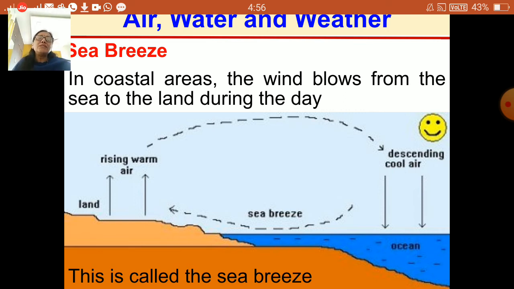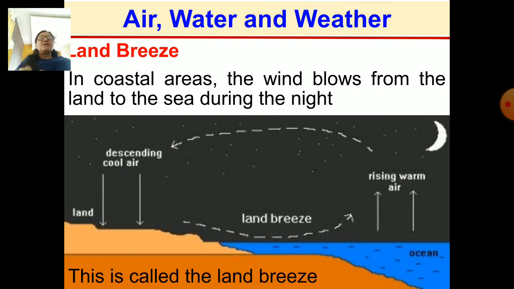Thus the sea breeze blows during the day, and this causes the wind to blow, and this is called the sea breeze. It comes from the sea towards the land, so it is called sea breeze. Right? Now further, see here, this is the land breeze.